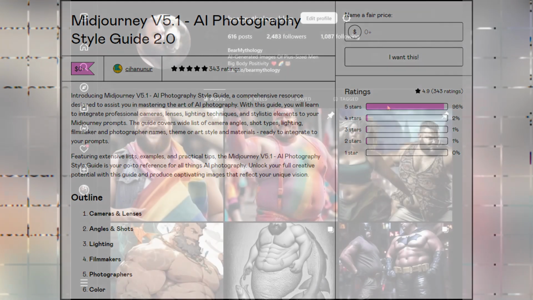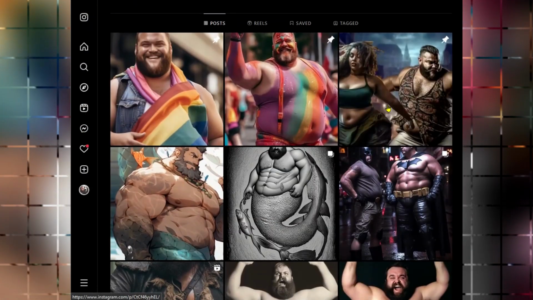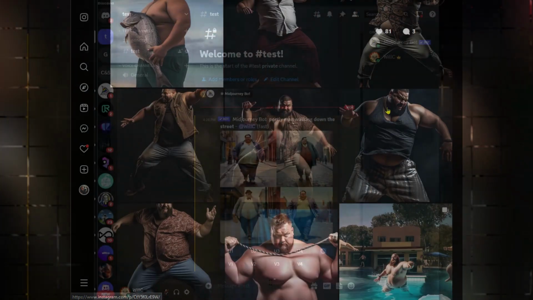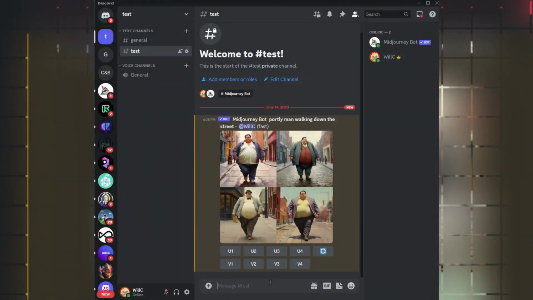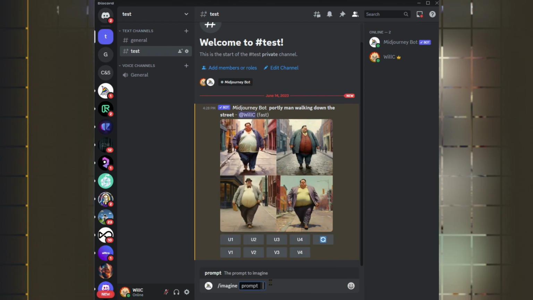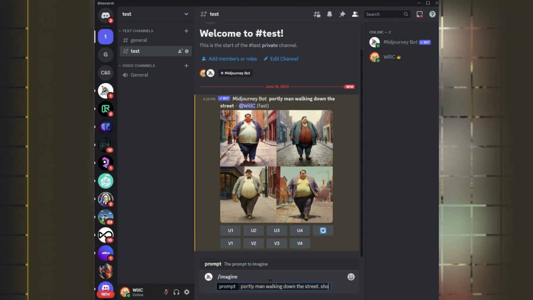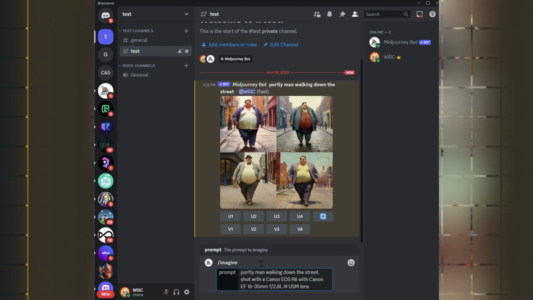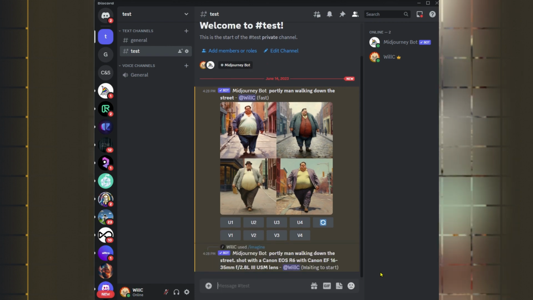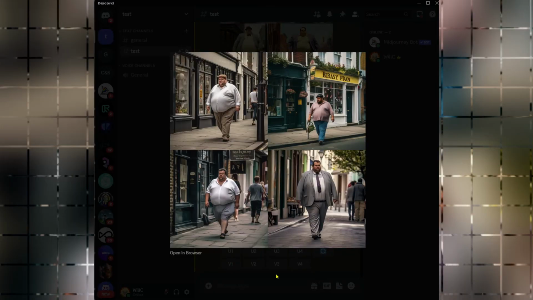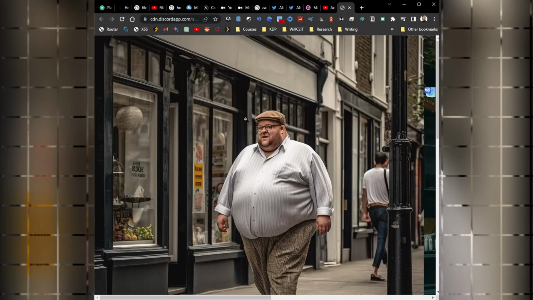It's also free. I will show you what Bear Mythology does with most of his Instagram images to not overwhelm you. In our next example, it will be portly man walking down the street. Shot with a Canon EOS R6 with Canon EF 16-35mm f2.8 L3 USM lens. That camera is Bear Mythology's favorite. It's for bright and vibrant types of images. There you go. It's better.